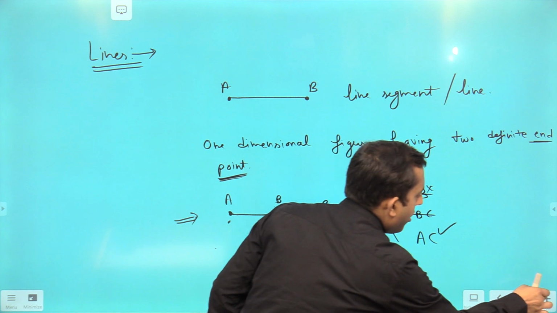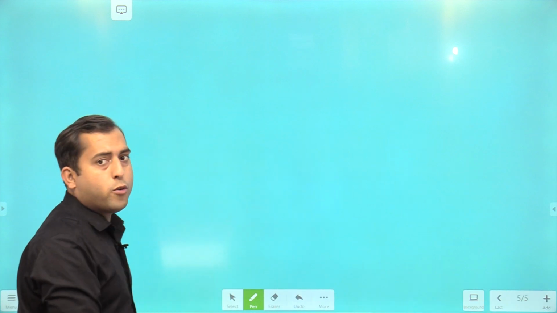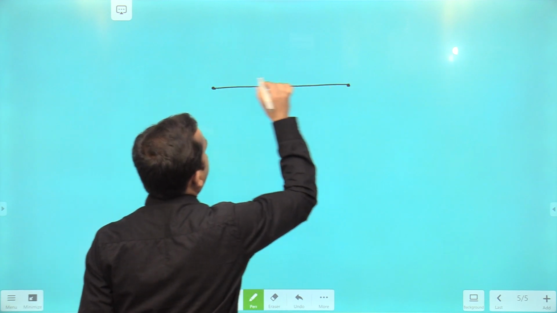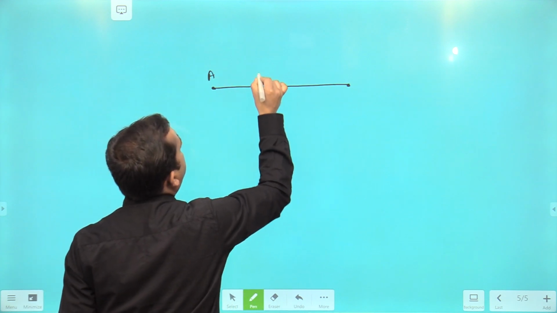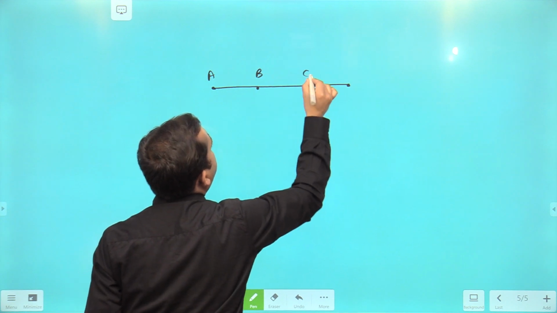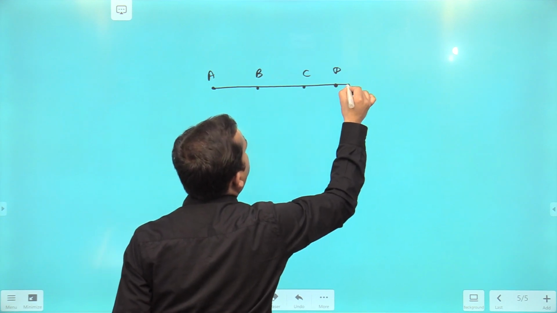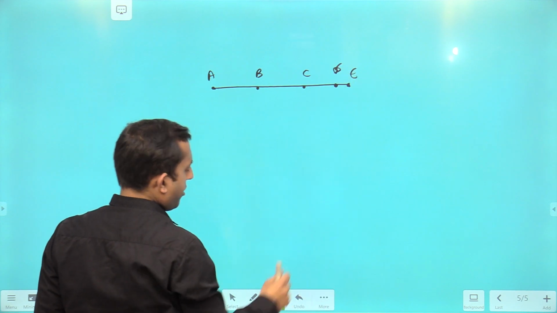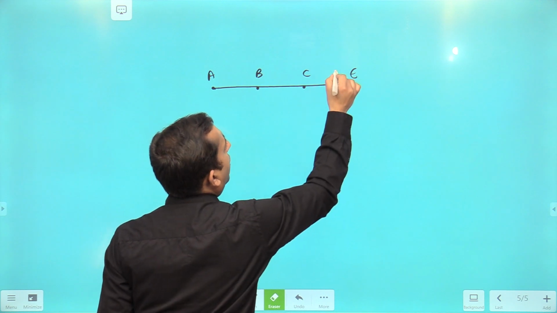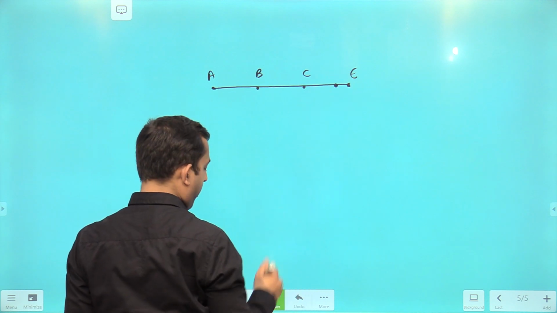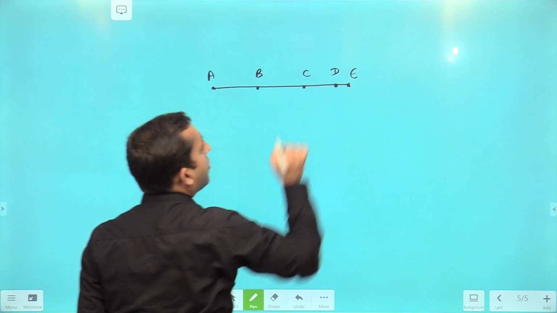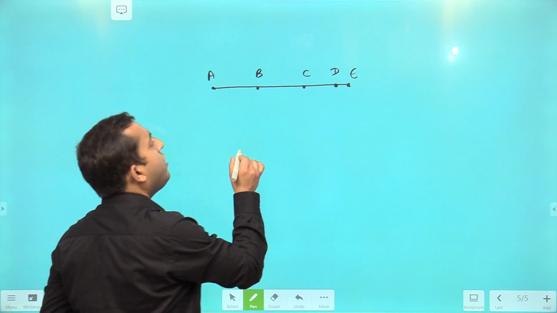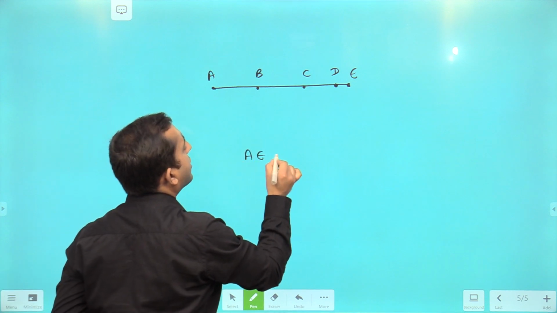So let's do one more example. Let's say you have something like this: A, then there is B, then C, then D, and finally this is E. Now again, in this figure there is only one line segment or line, which is AE.